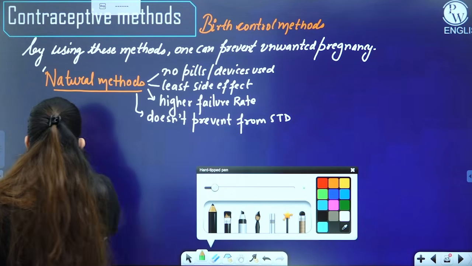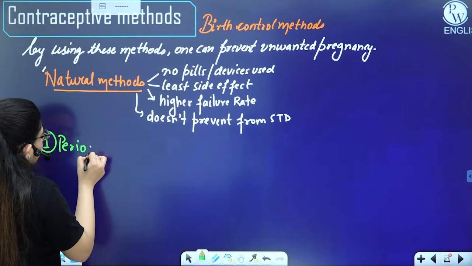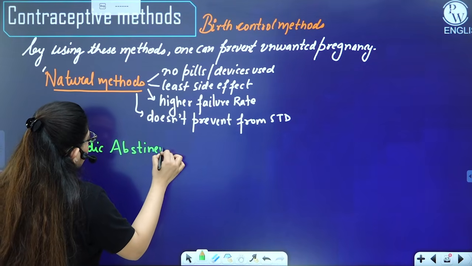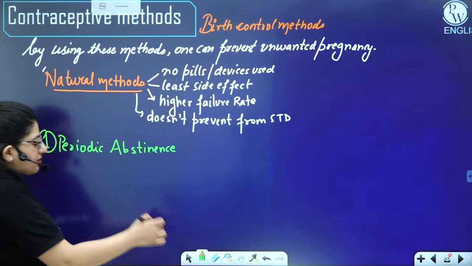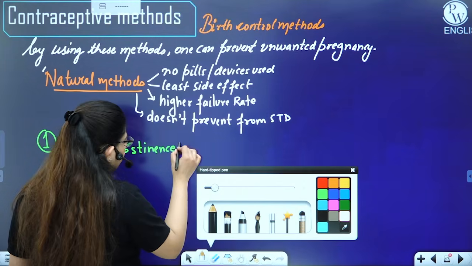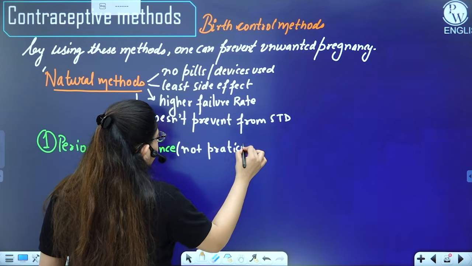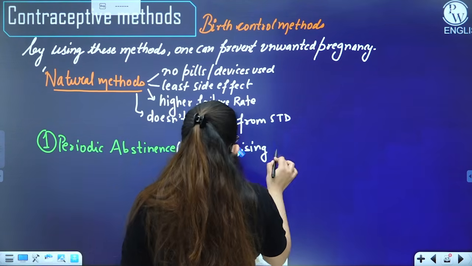The first method is periodic abstinence. Periodic means with an interval of time, and abstinence is not practicing something.